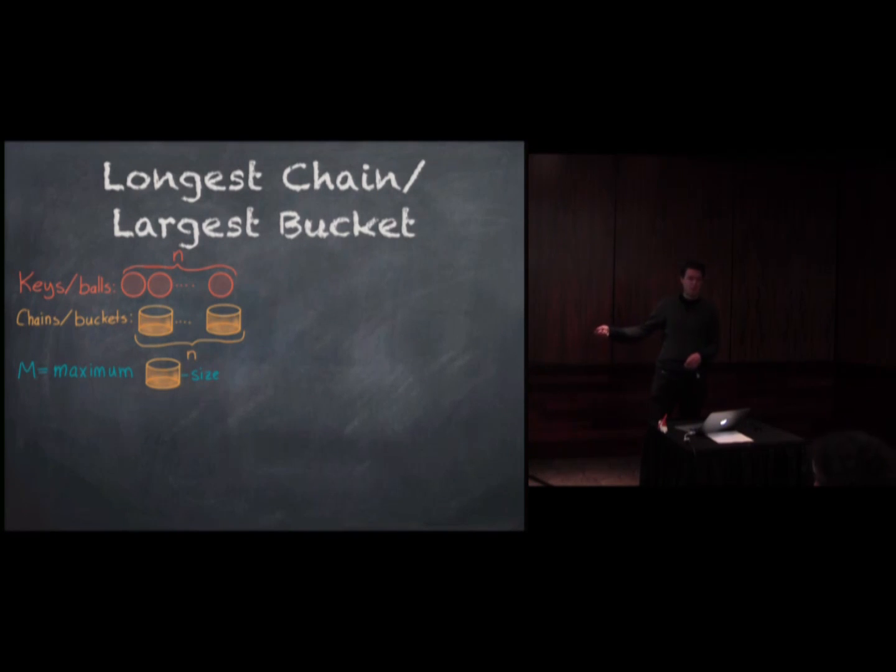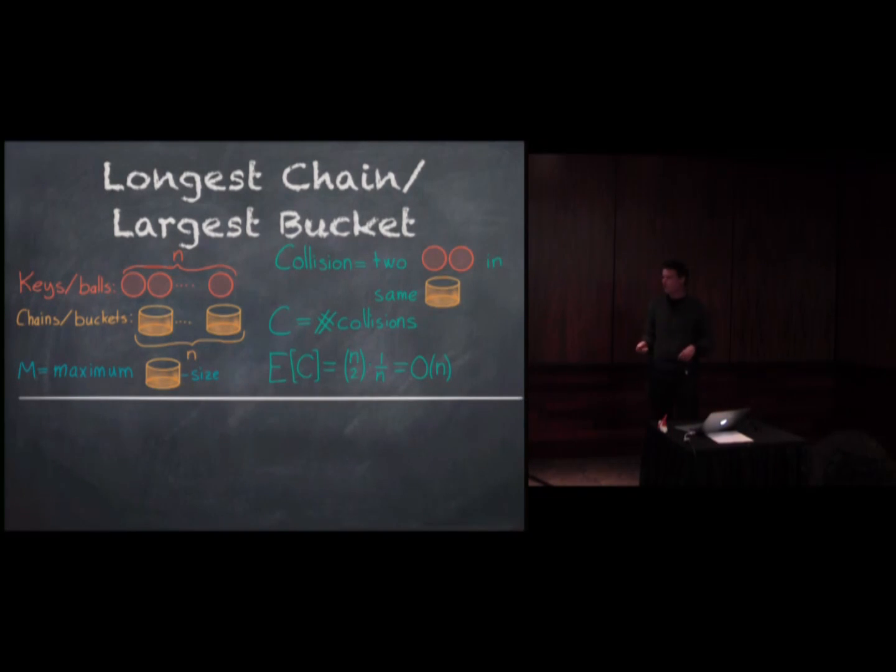And I think of these as buckets or bins. And then I have this random variable m, which is the maximum bucket size. And this is what I want to show is square root n. This is known, and it's been known for ages. I don't think you can really find a reference for the first guy who got this result.